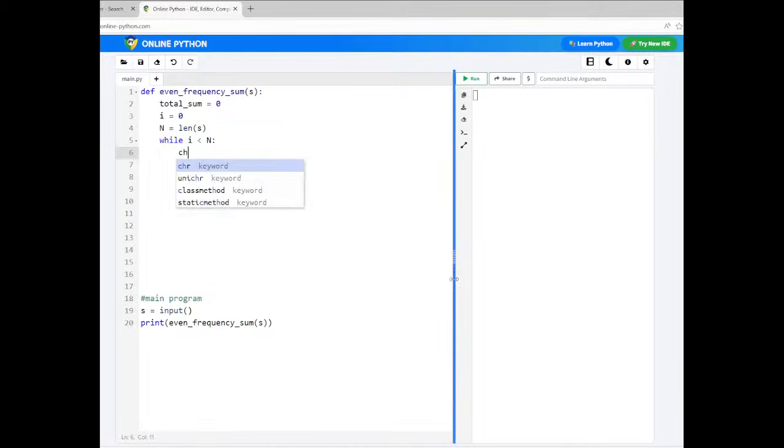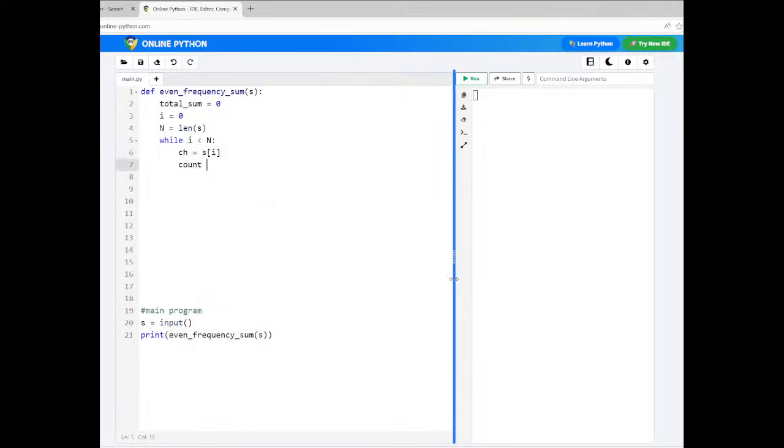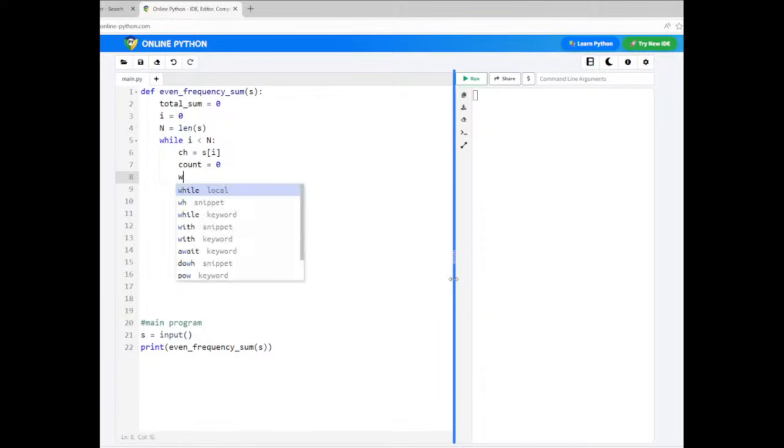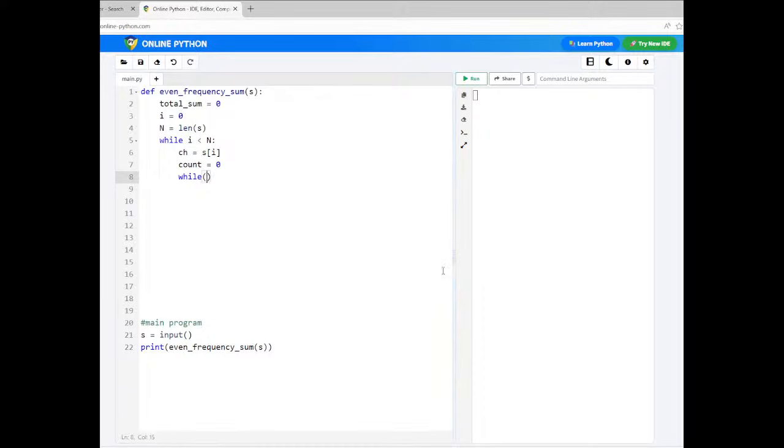First, you store the first character in a variable, so ch is s of i. Then take a local variable called count, because we need to count this character ch. Now repeat until you encounter a different character, so while i less than n. Why am I using i less than n? Because that first character may be present until the end of the string. You don't know, no? So that's why you should check this.